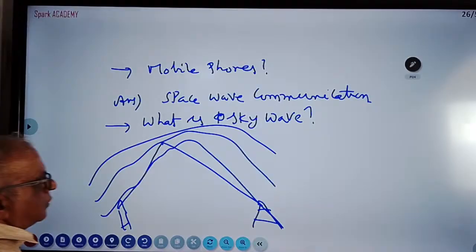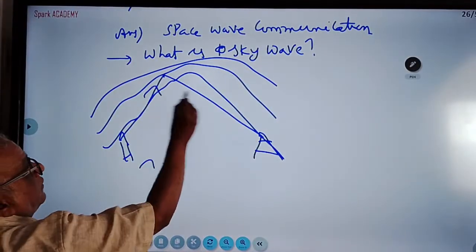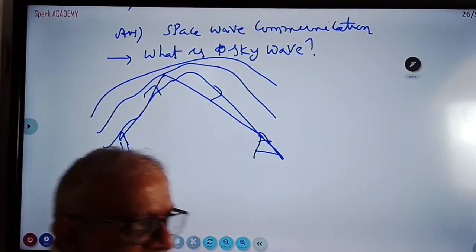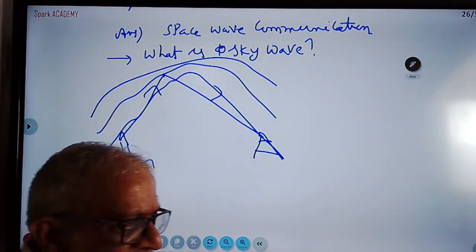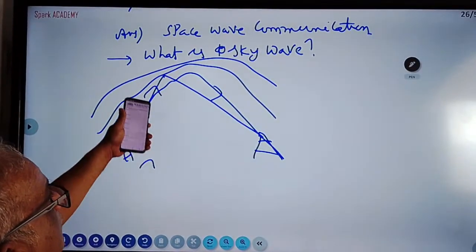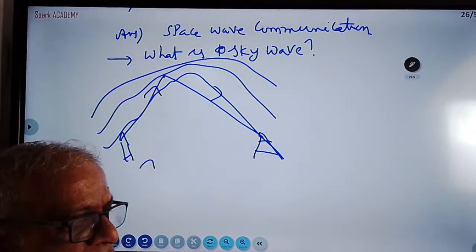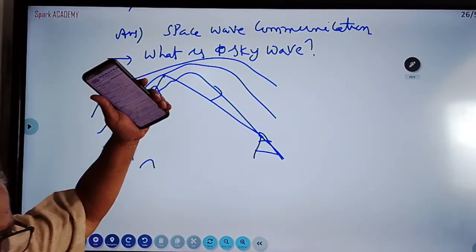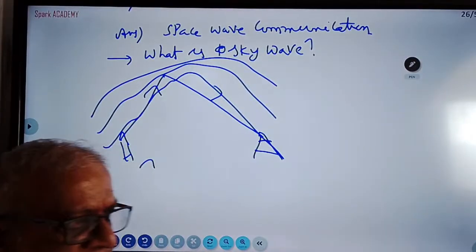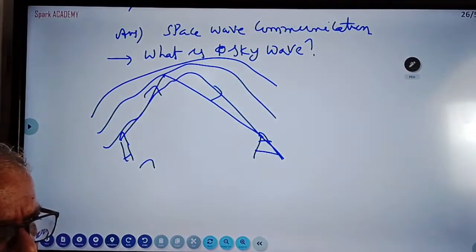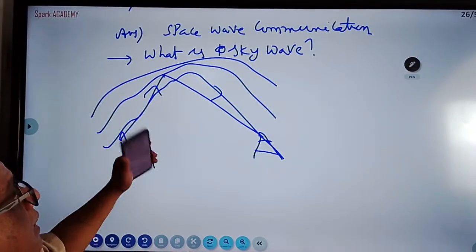So for sky wave, whenever a radiating signal goes into the atmosphere, it goes into the ionosphere region in the middle layers, then to the upper layers. There, the molecular density and intensity of sunlight available are medium.